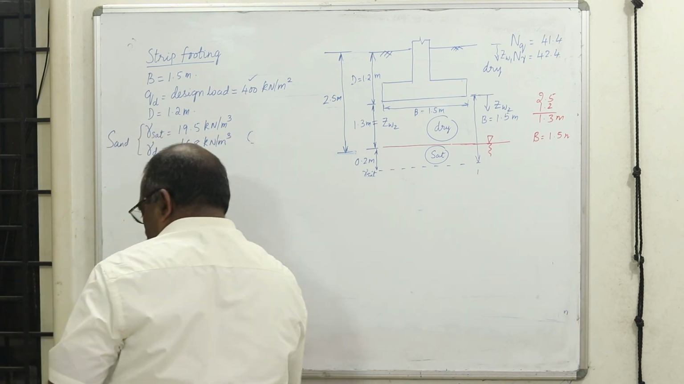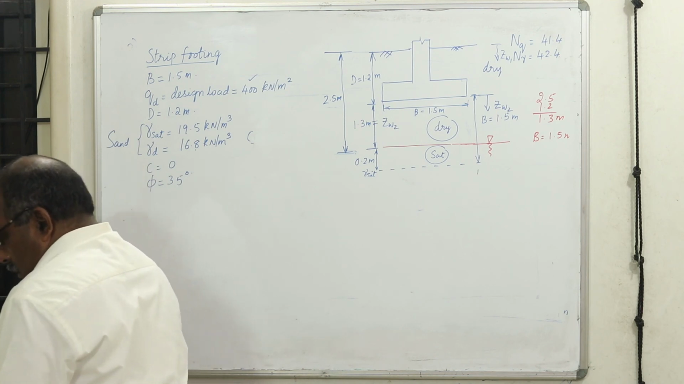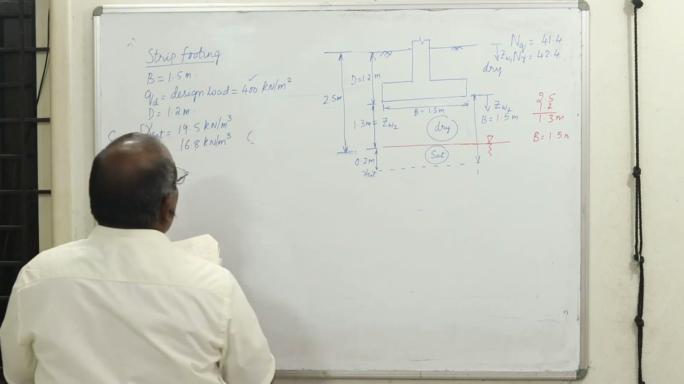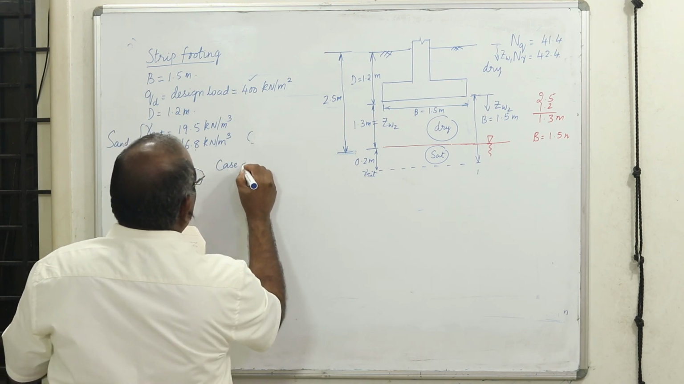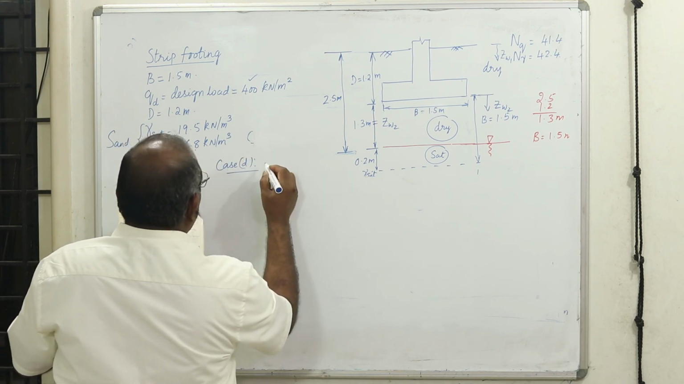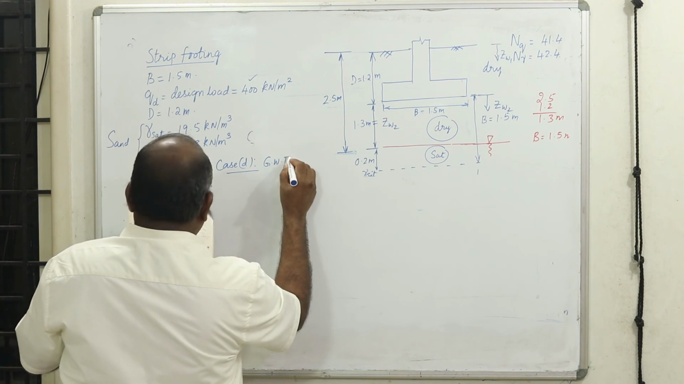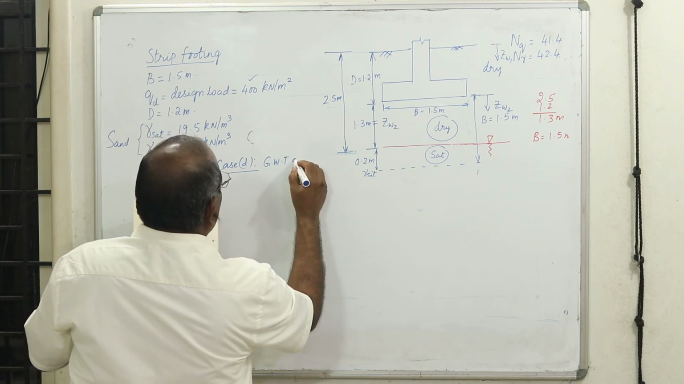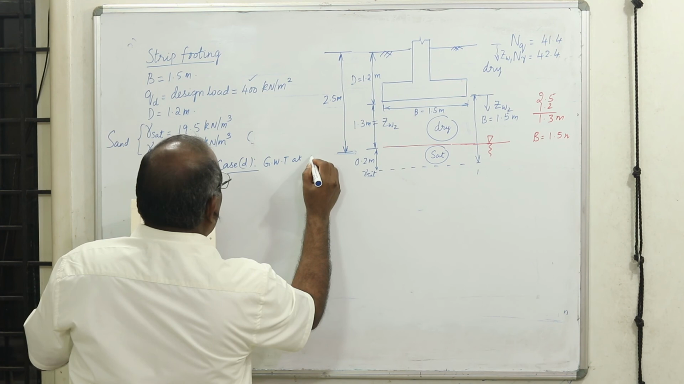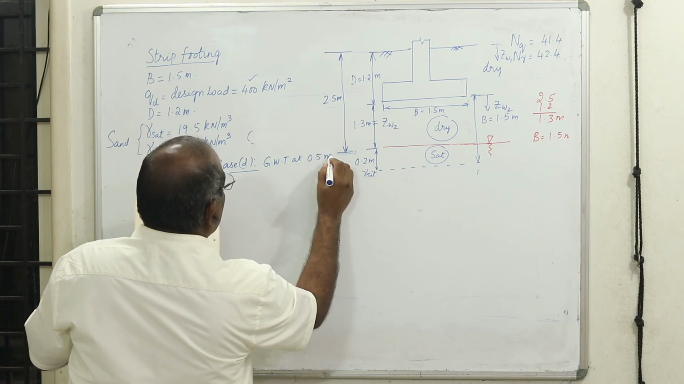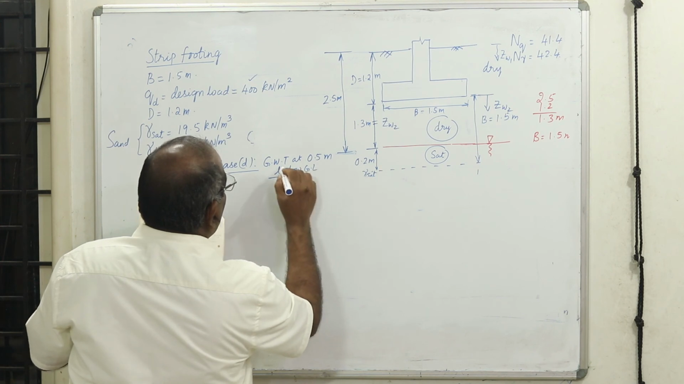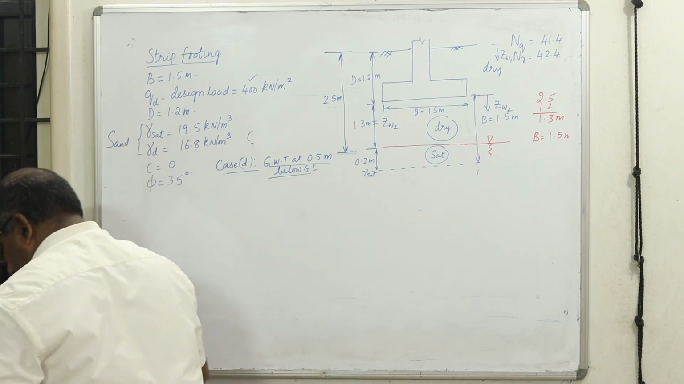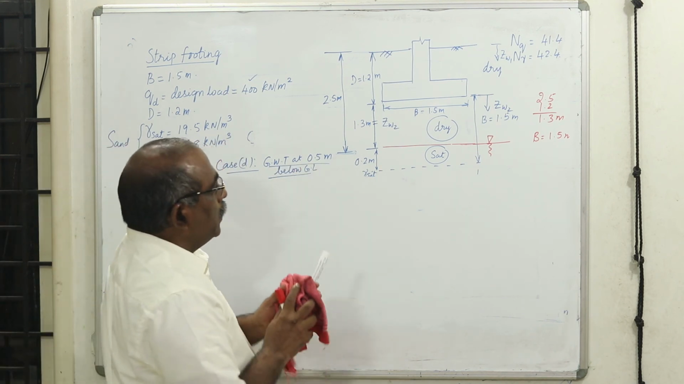In the next case, case D, here the water table is at 0.5 meter below ground level. Now, in this case, students, you can see here, this is the water table.